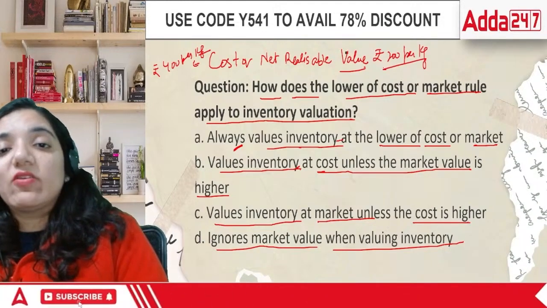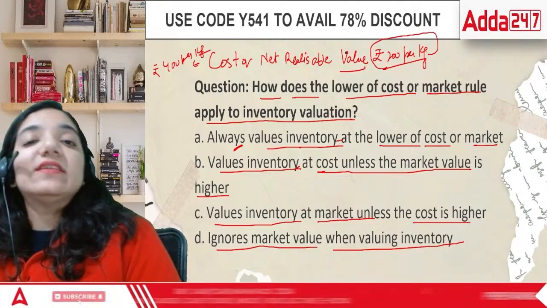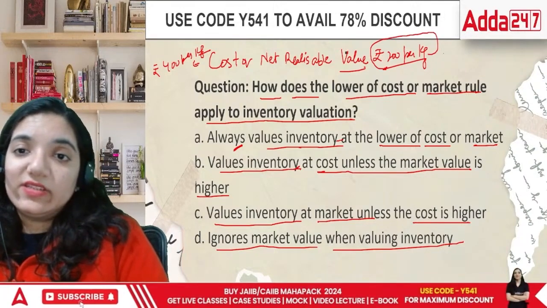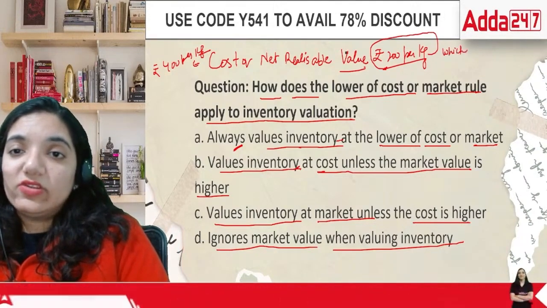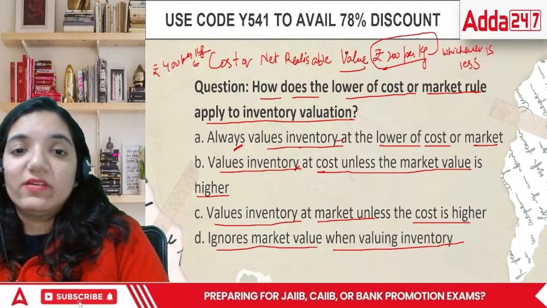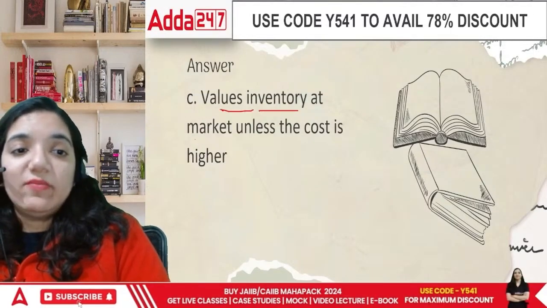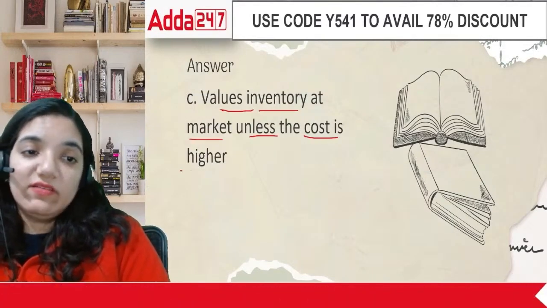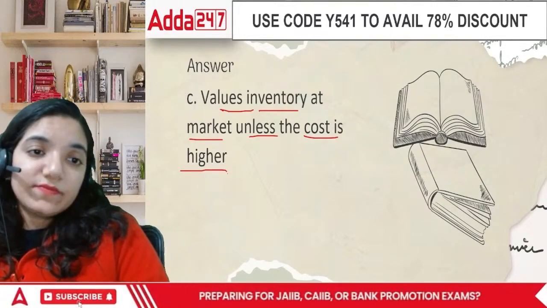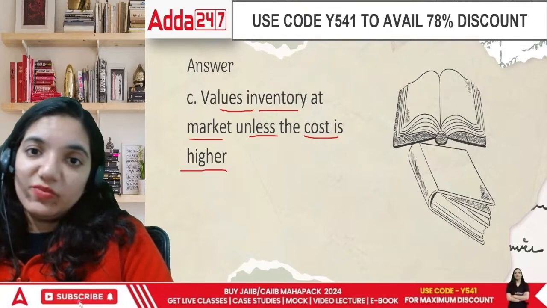So they say record it at 200. Cost or net realizable value, whichever is less. This is the formula. So the answer is value inventory at the market unless the cost is higher. Cost or net realizable value, whichever is lower, is to be considered.